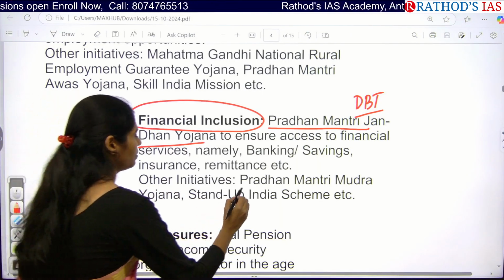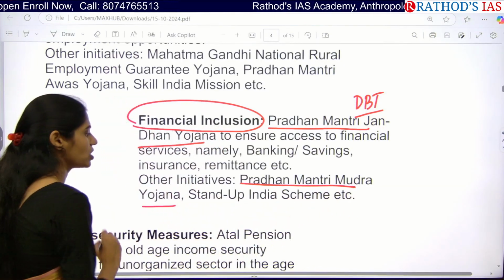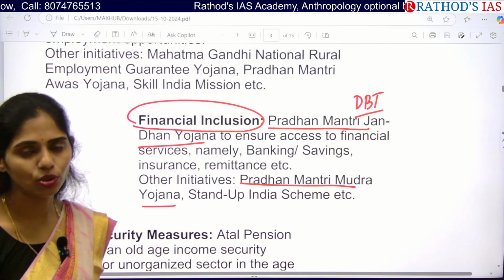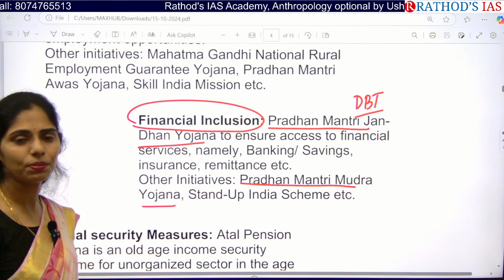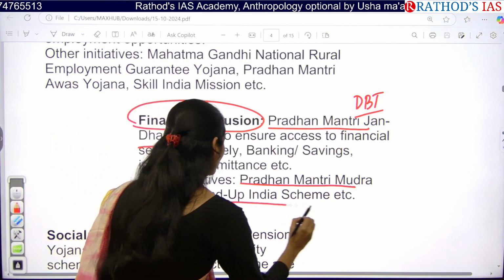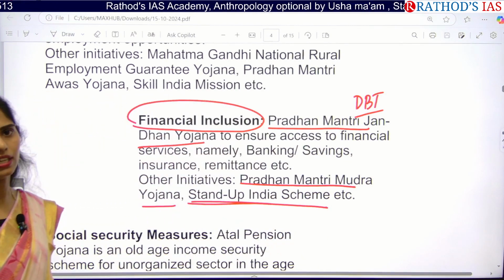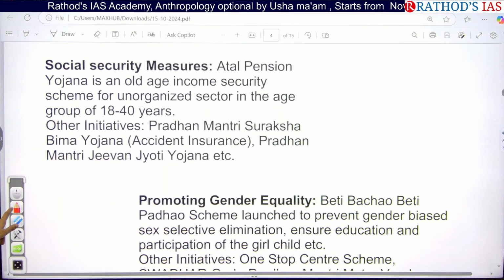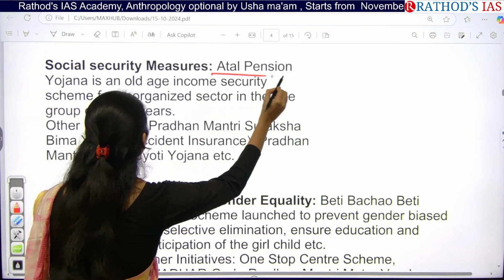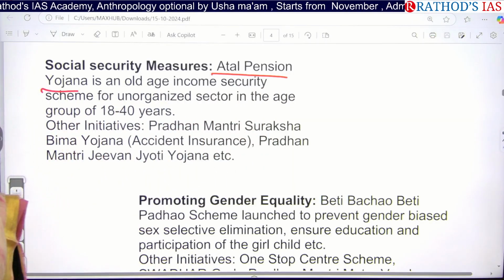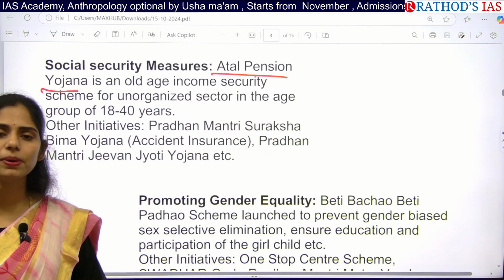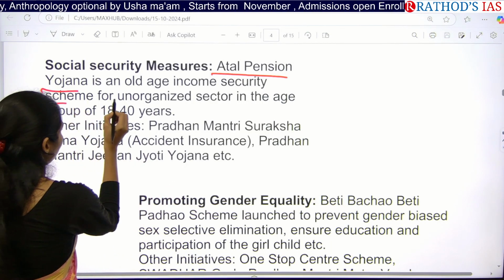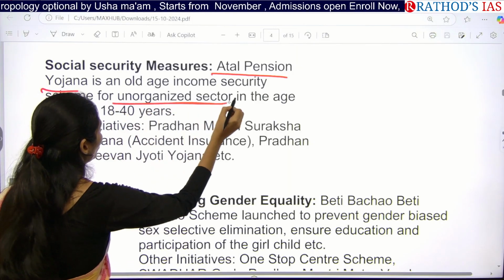And the next one is the Pradhan Mantri Mudra Yojana. Under this scheme, the government will provide some incentives for people who want to come up as entrepreneurs. And next, the government also came up with the Stand Up India scheme. The government is also focusing on social security measures. For example, the government came up with the Atal Pension Yojana. Under this pension yojana, old people will get pension. And in this scheme, they are focusing especially on the unorganized sector.